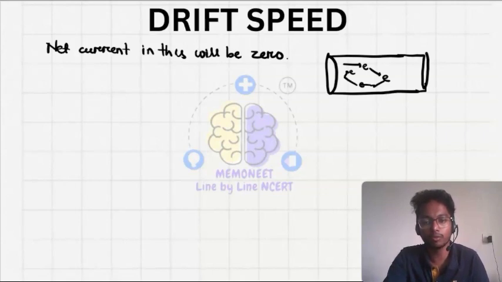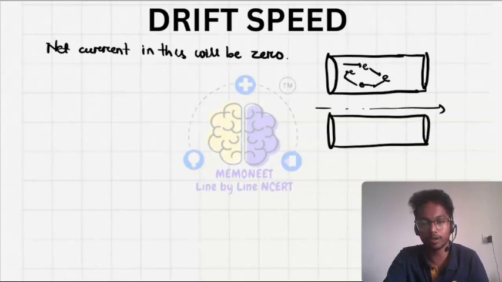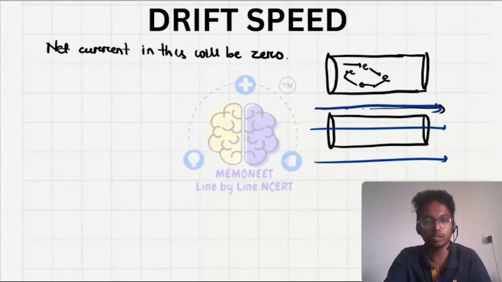But when we apply an electric field to this conductor, okay, let's say we are applying an electric field to this conductor. This is the electric field here. So what it will do, the electrons will move opposite to that of the electric field, and electrons will move in a specified direction. Okay, in a single direction it will move. It will try to move in a single direction.